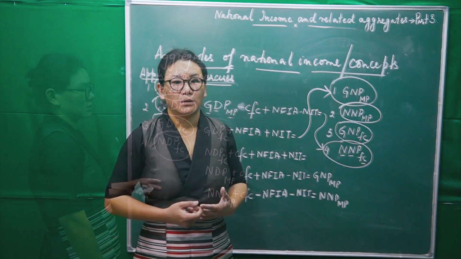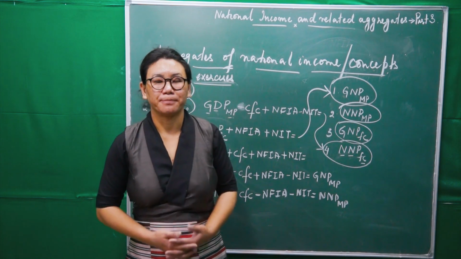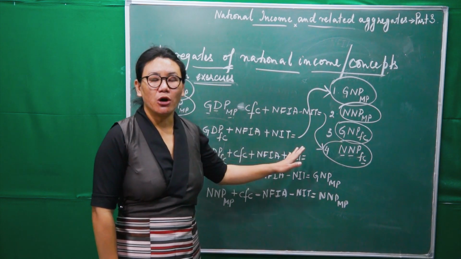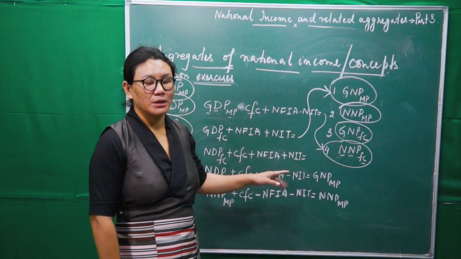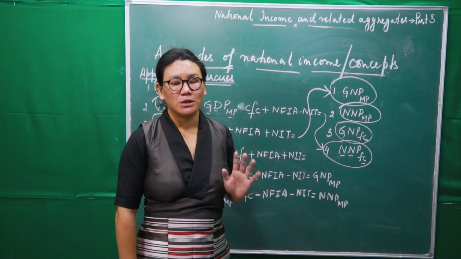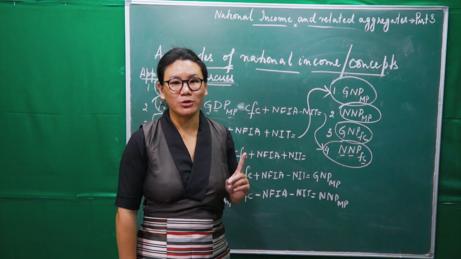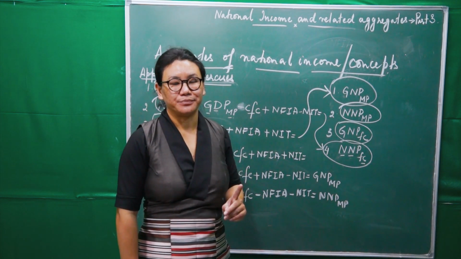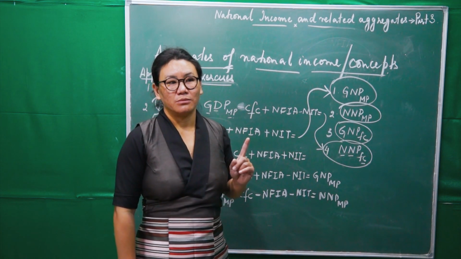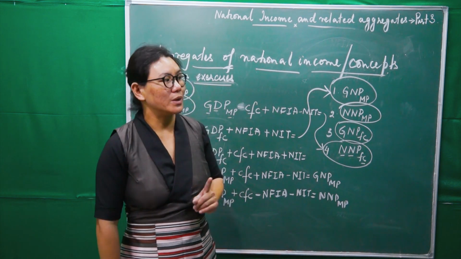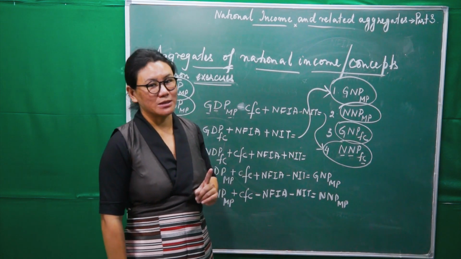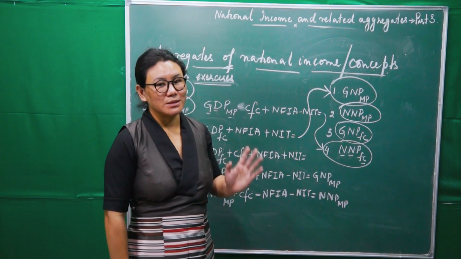Is that clear? Okay, now we are done with these application exercises of conversion of these concepts, right? Now, at the beginning, I said something about the difference between national and domestic concepts. So we need to add one more thing here. The third difference is NFIA, right? When we add NFIA to domestic, we get national. And when we deduct NFIA from national, we get domestic. So that is the third difference between these two.